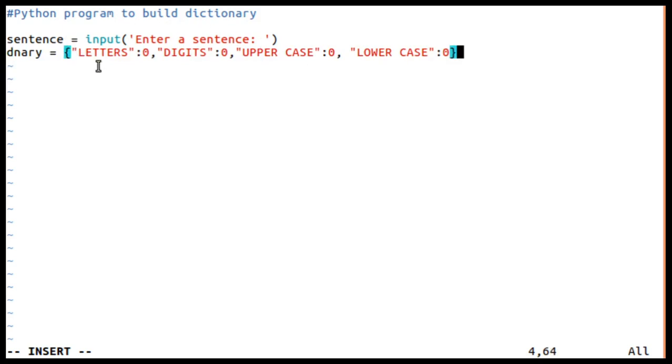So letters, digits, uppercase and lowercase. I have created a dictionary with keys and initialized the counts to 0.